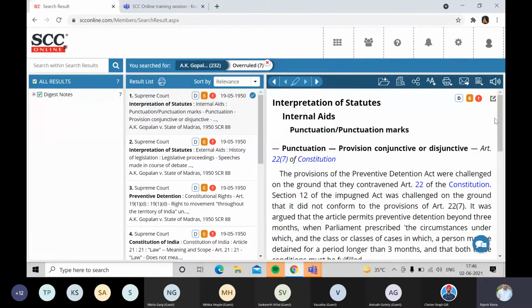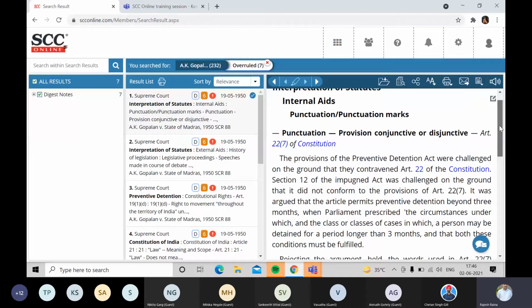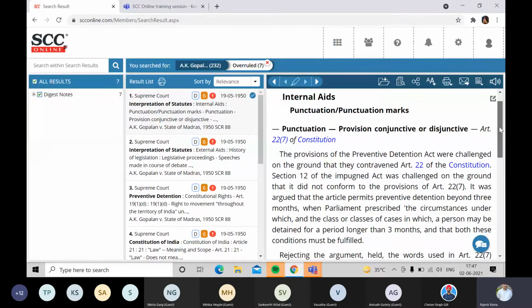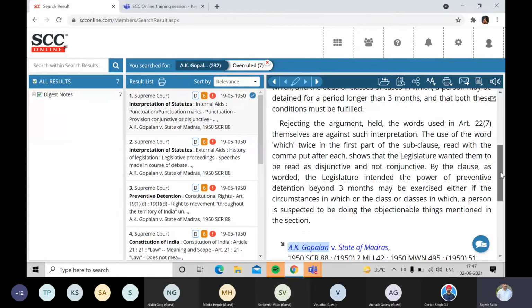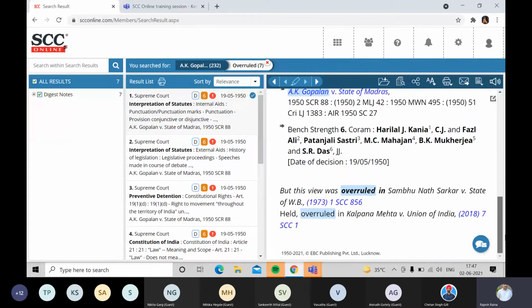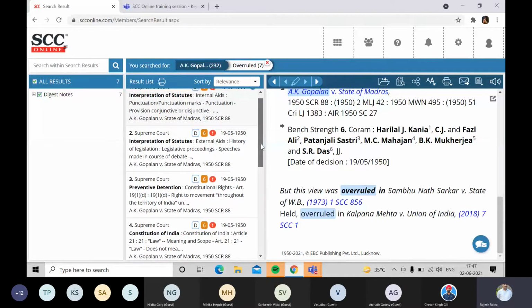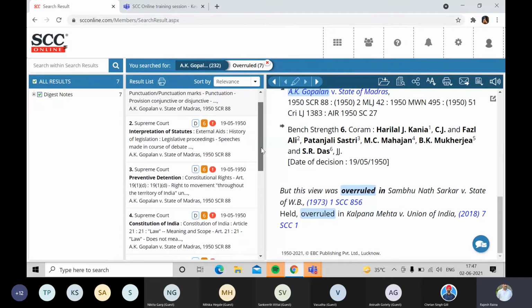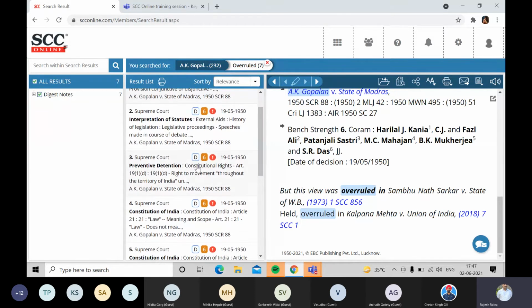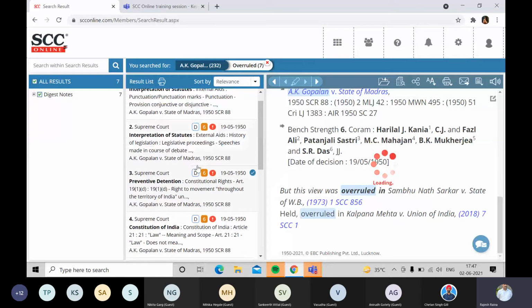And in the third column, I can read this overruled law point: provision conjunctive or disjunctive, Article 22(7) of the Constitution. I scroll down and I also get to know in which case law it has been overruled. Similarly, we have the second law point on legislative proceedings, speeches made in course of debate. Then, followed by that, the third one, constitutional rights.